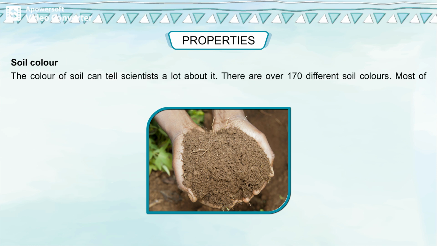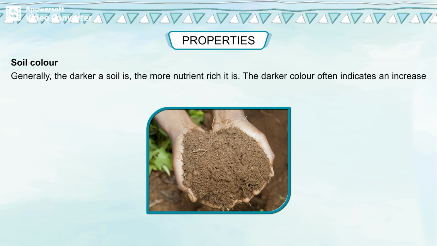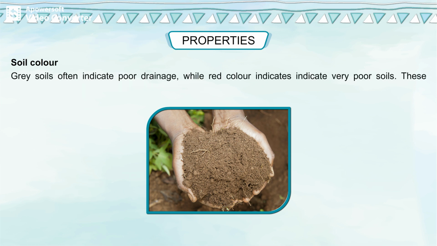Soil color. The color of soil can tell scientists a lot about it. There are over 170 different soil colors. Most of these are shades of black, brown, red, grey and white. Generally, the darker a soil is, the more nutrient-rich it is. The darker color often indicates an increase in decomposed organic matter known as humus. Grey soils often indicate poor drainage, while red color indicates very poor soils.